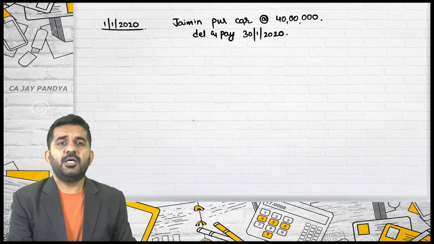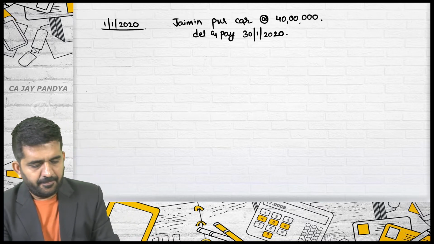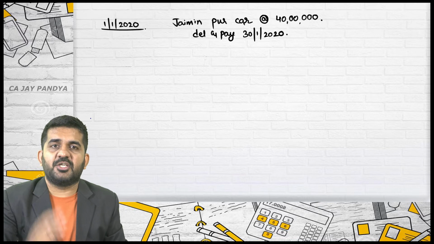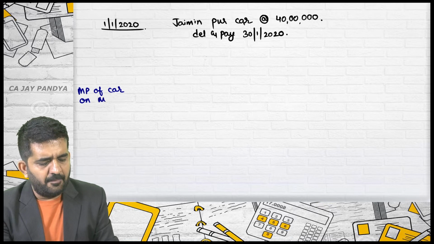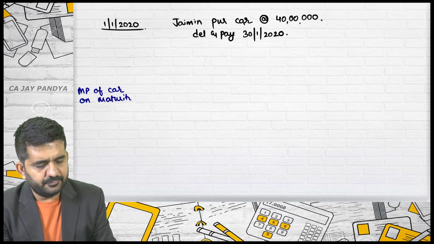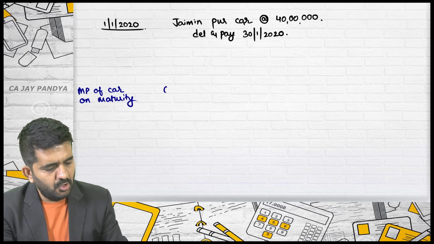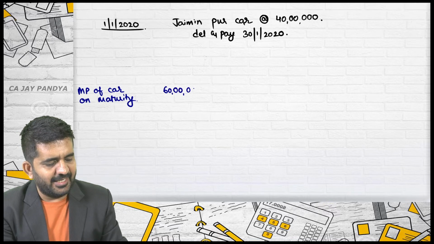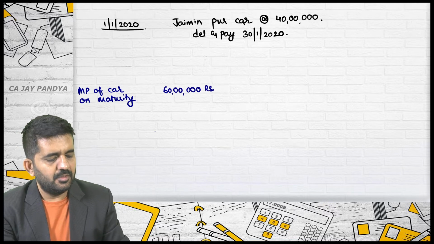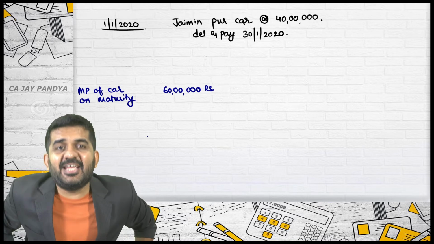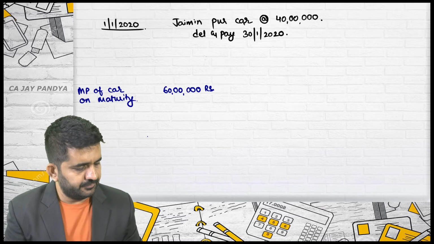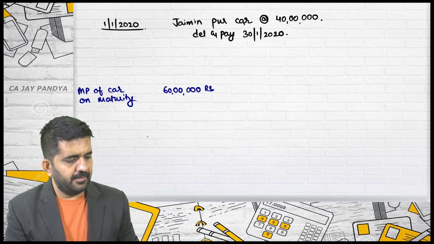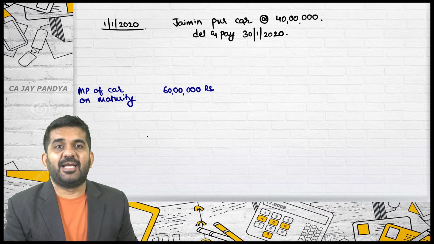That is after 30 days. Is it alright? The market price of this car is changing continuously. Market price of this car on maturity was 60 lakhs. Tell me, you will be getting money in settlement or paying money in settlement? I'll be getting rupees 20 lakhs. Exactly, you will be getting rupees 20 lakhs.